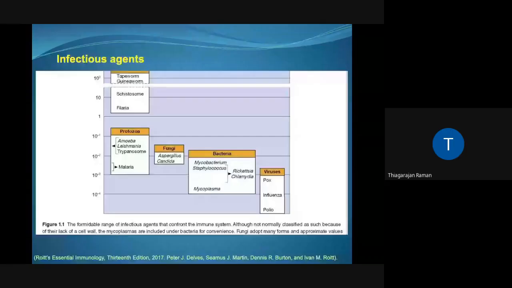I have taken this particular figure from Roitt's Essential Immunology. In all Roitt textbooks, the first chapter shows this just to highlight the different types of infectious agents, and this side represents the size of these infectious agents in millimeters. Just some of the major examples are shown here: parasite groups, protozoans, fungi, bacteria, viruses. You can populate this table with all agents that can produce an infection, and one of the recent ones, COVID-19, is also a type of infectious agent.